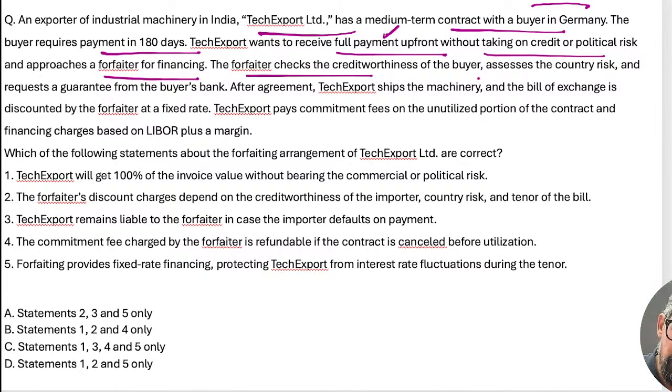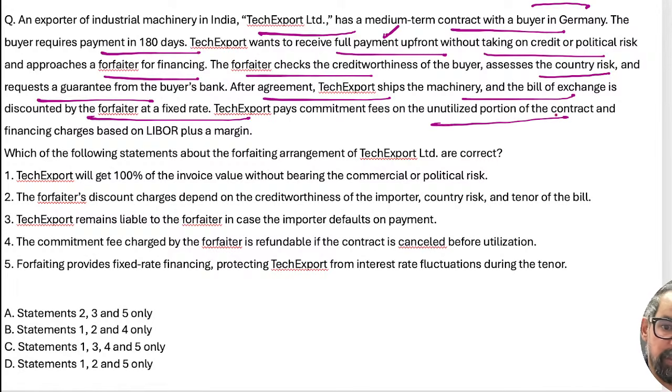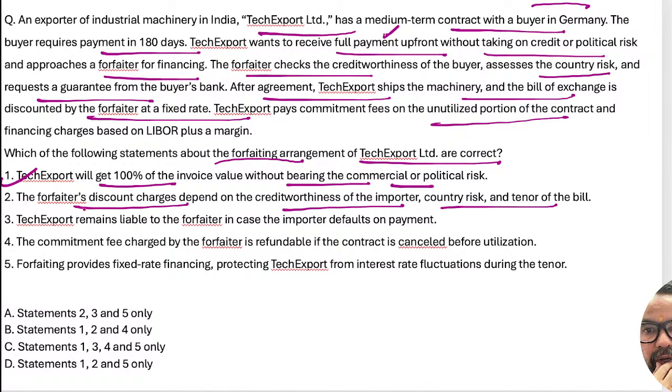Forfeiting: check the creditworthiness of the buyer, assess the country risk, and request a guarantee from the buyer's bank. After agreement, Tech Export ships the machinery and the bill of exchange is discounted. So this and this one. Okay, so the options are related to this, correct. The first one, Tech Export will get 100% under forfeiting arrangement, whereas factoring is 75 to 80%, forfeiting 100%. Forfeiting discount charges depend on the creditworthiness of the importer, country risk and others.